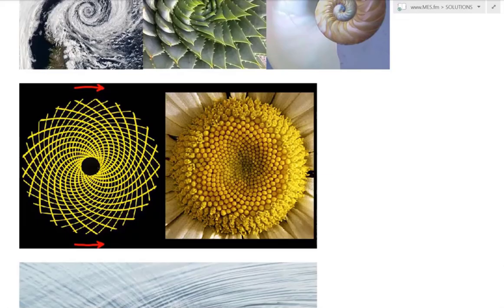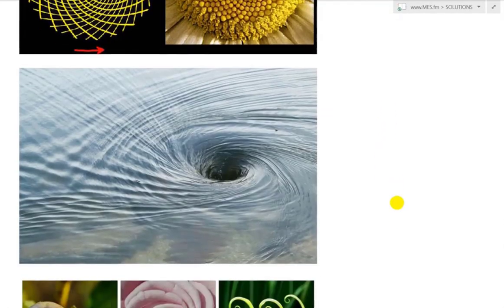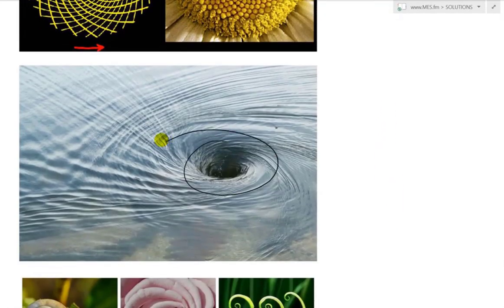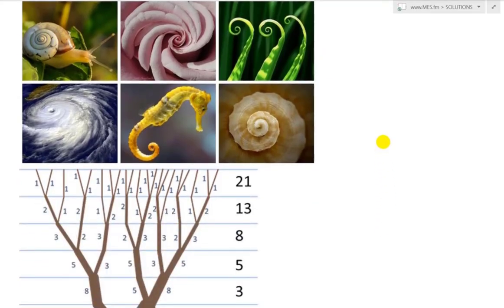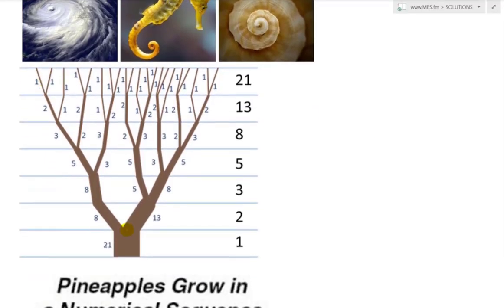And here is another flower inside. And here's even water, spinning in a vortex, following a spiral like the Fibonacci golden ratio. And here is a snail. Here's some grass. Hurricane from above. There's a seahorse, and so on. And even the sequences of tree branches.